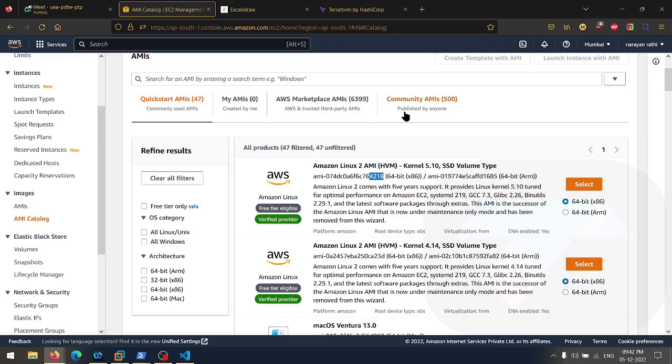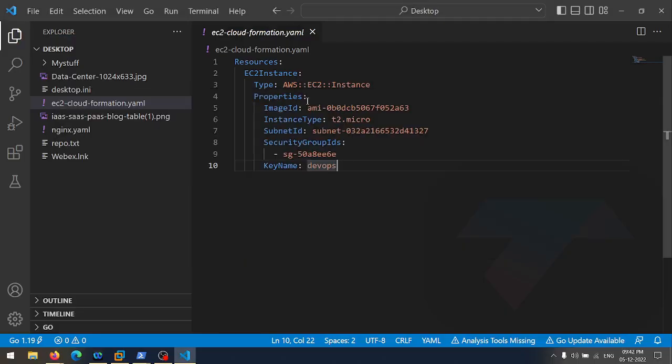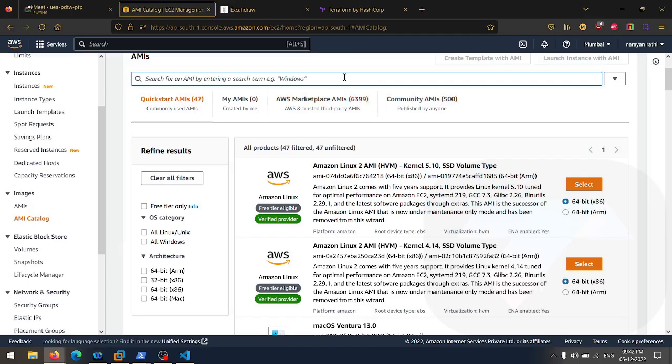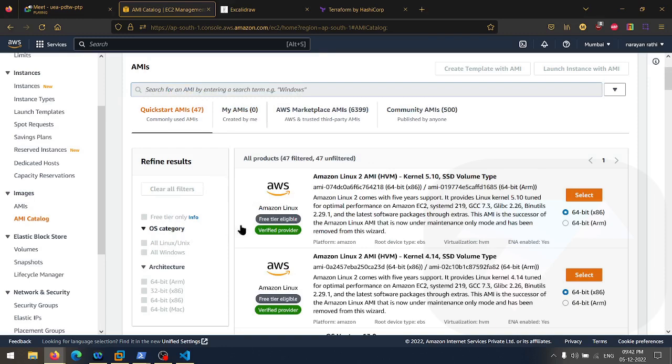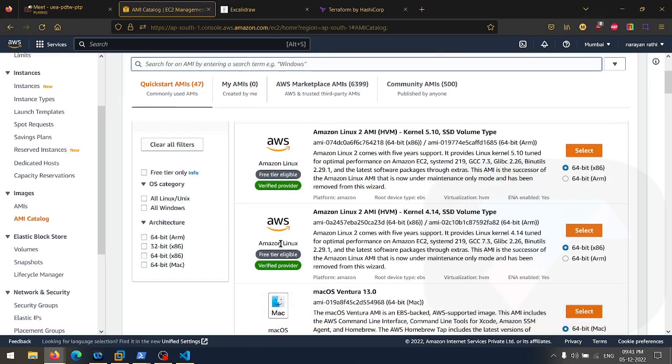If you go here, 63 is here. Let me check. 63 is maybe some other ID. Let me place the ID. You can search for the ID as well. Here, hit enter, and you'll get the AMIs here. Okay, so it says no AMI with the ID. Why? 63.